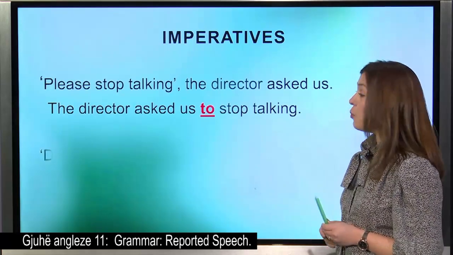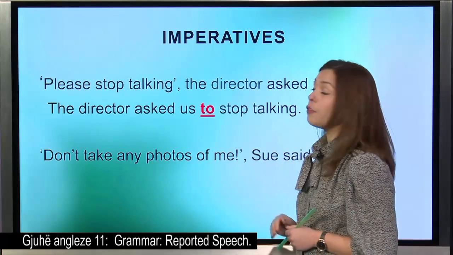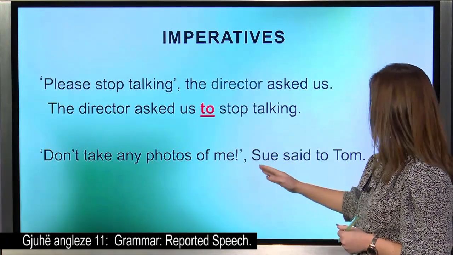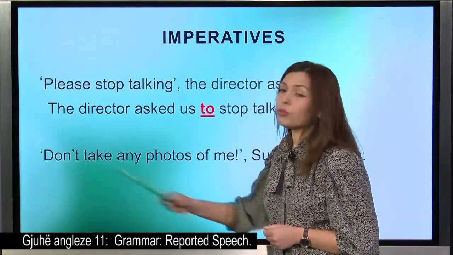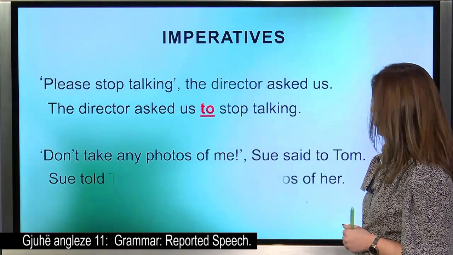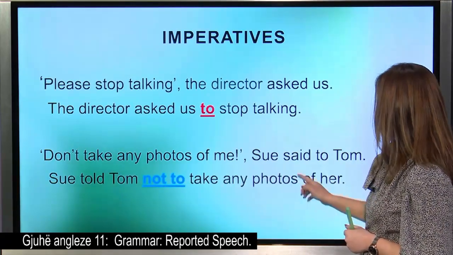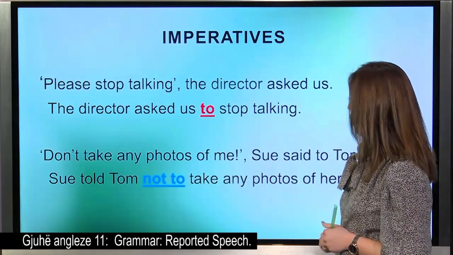Whereas, if we have a negative form, don't take any photos of me, Sue said to Tom. Can we see? It starts with don't. So it is negative. So, Sue told Tom. So from said to becomes told. Told Tom.